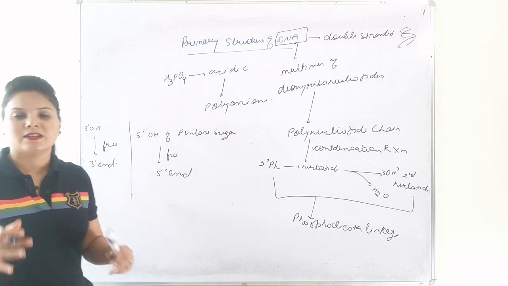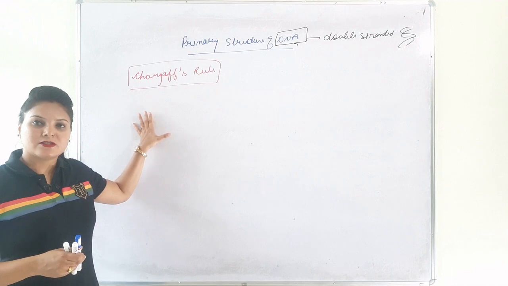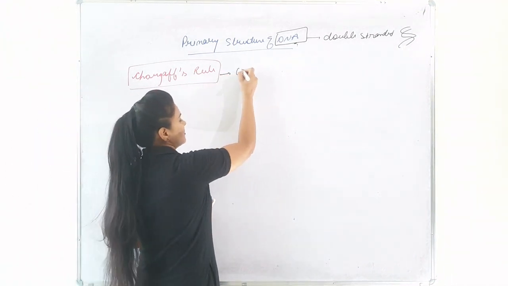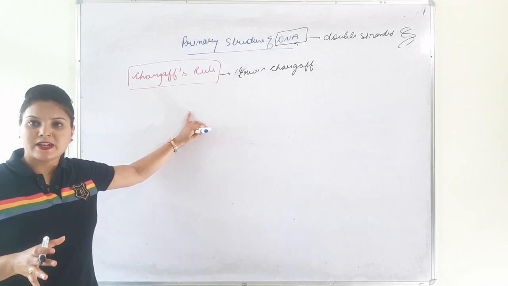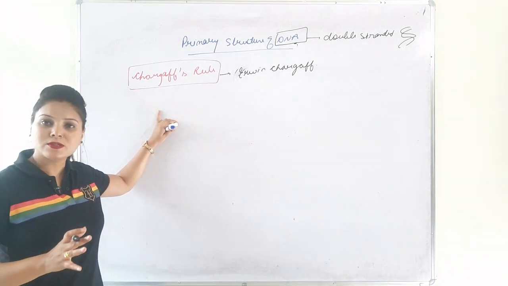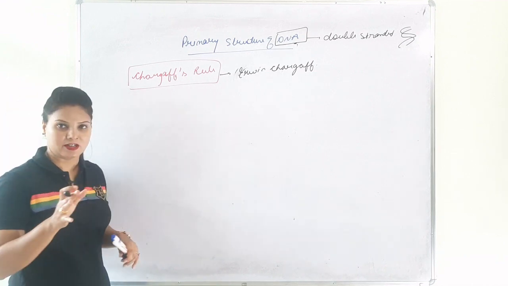Now let's see Chargaff's rule. Chargaff's rules on the structure of DNA were given by Erwin Chargaff. These rules are important for the discovery of the double helical structure of DNA.